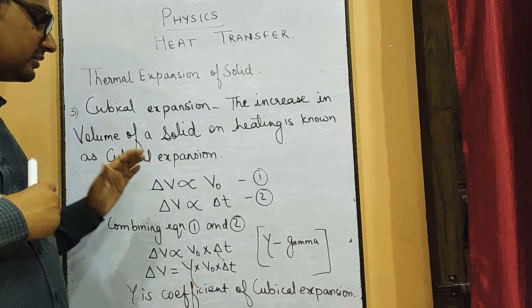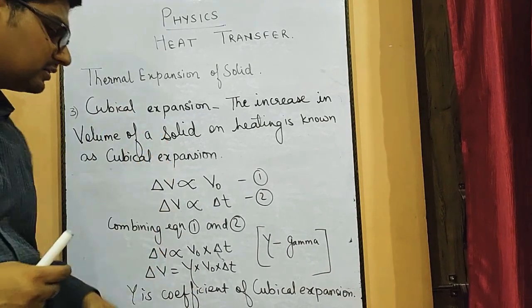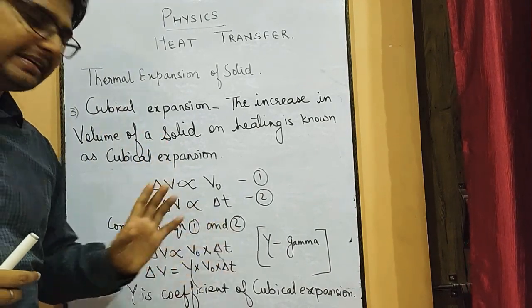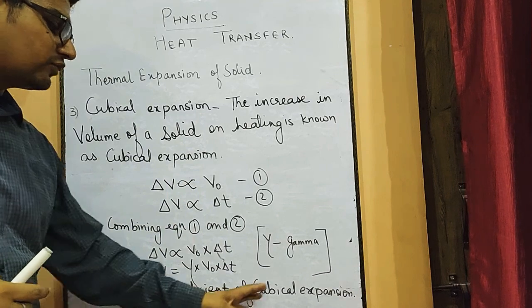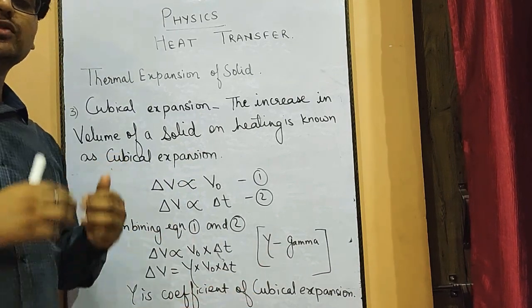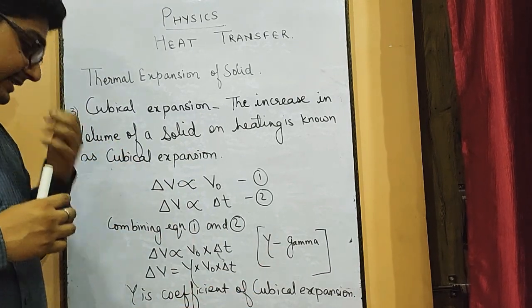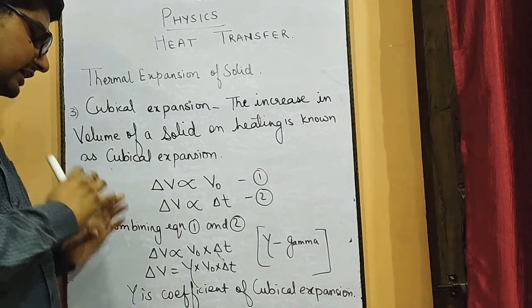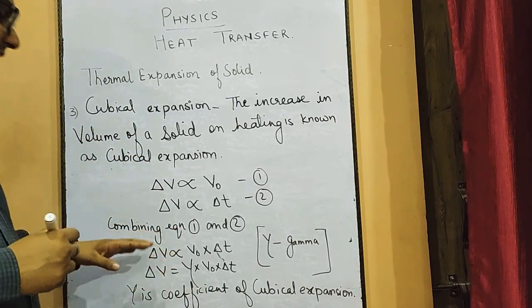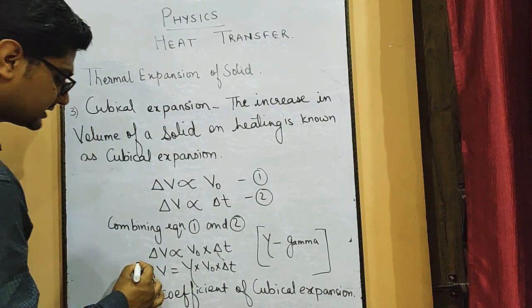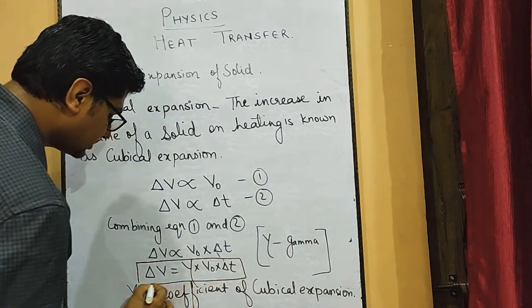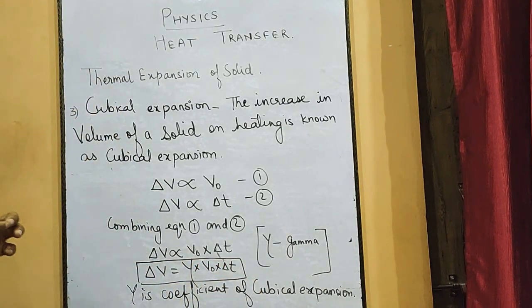Linear coefficient was alpha, superficial coefficient was beta, and coefficient of cubical expansion is gamma. You have to remember these formulas. So this is about cubical expansion.